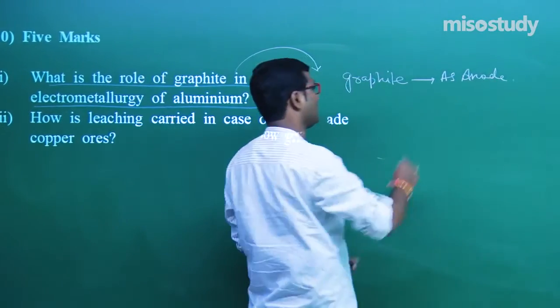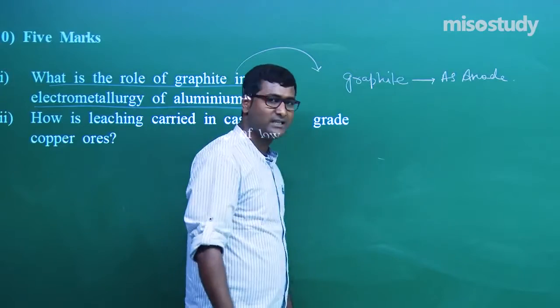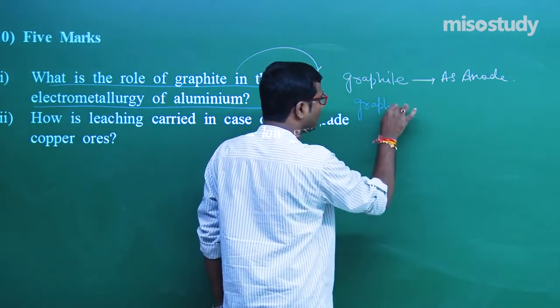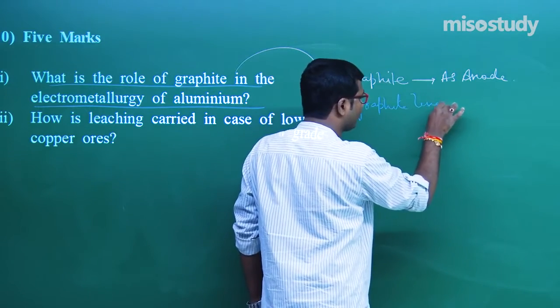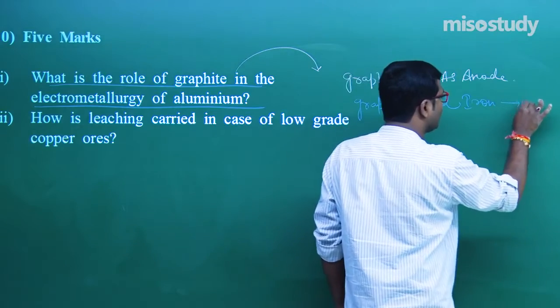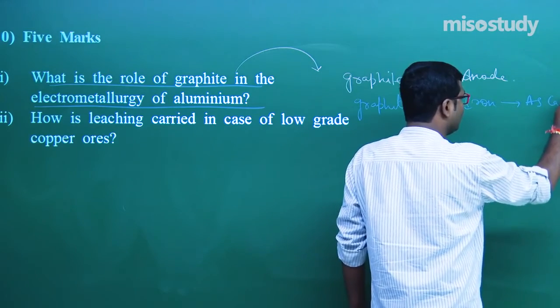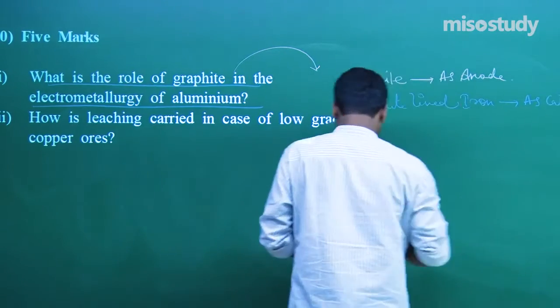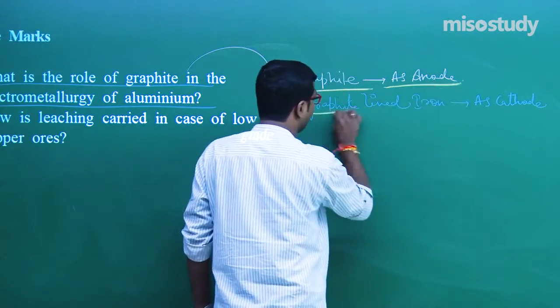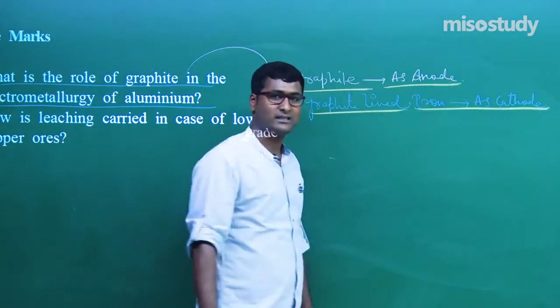Listen carefully. Graphite is taken as anode and the graphite lined iron is taken as cathode. Again I am repeating: graphite as anode and graphite lined iron is taken as cathode.